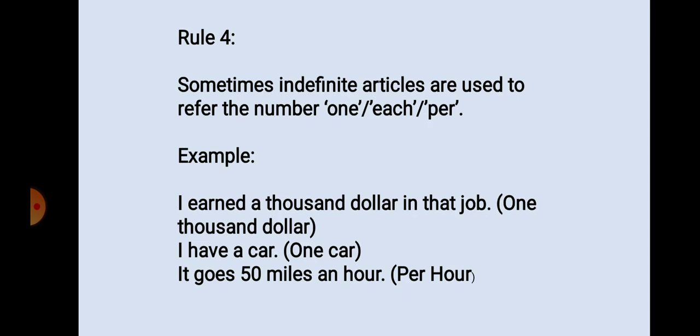Rule number 4. Sometimes indefinite articles are used to refer to the number 1 or each or per. For example, I earned $1,000 in that job. A 1,000 means one thousand. I have a car. It means I have one car. It goes 50 miles an hour. It means per hour.